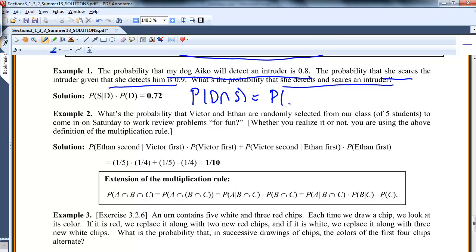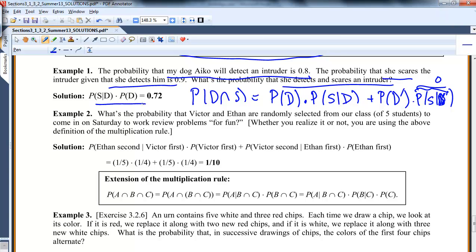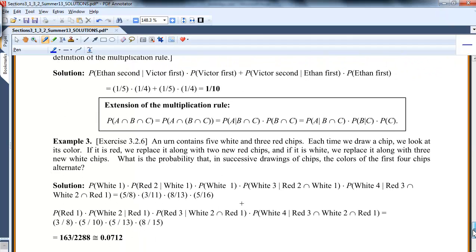Well, that's the probability that she even detects it times the probability that she scares given detects. I guess I could also look at the probability she doesn't detect it times the probability of scaring given she doesn't detect. If she doesn't detect the intruder, this probably becomes 0. But what I'm saying is I'm just multiplying these two things together, but I'm conditioning. I think you naturally do it and you don't think of it. When I want to find the probability of A and B and C, I'm always thinking about what happened previously.